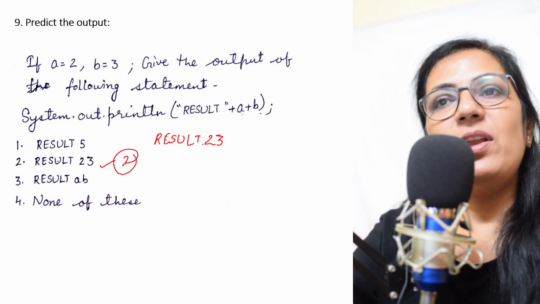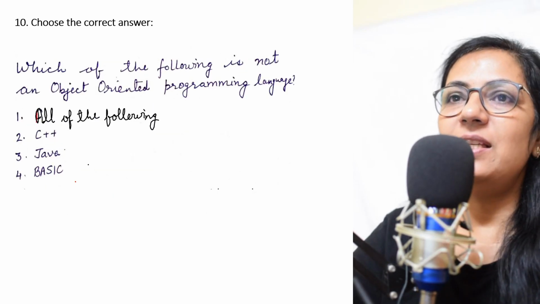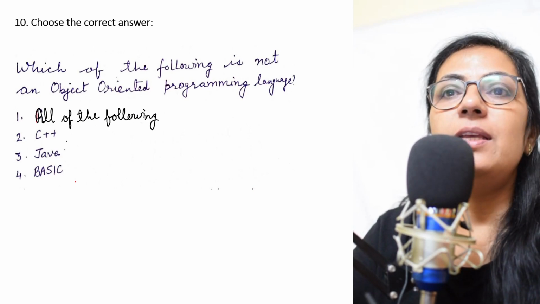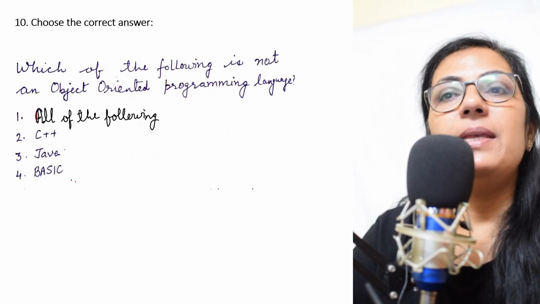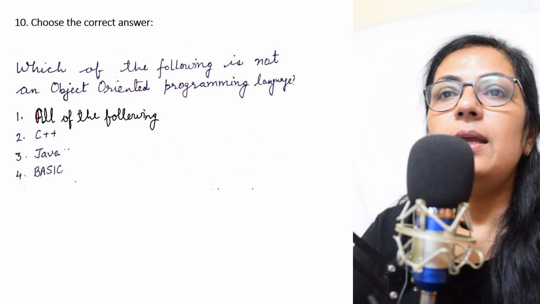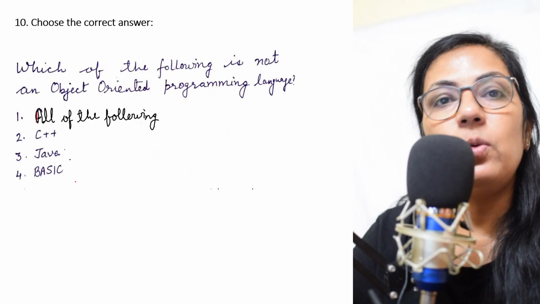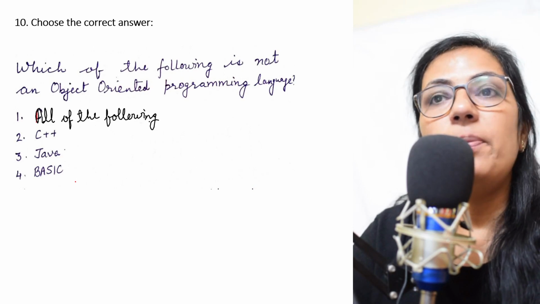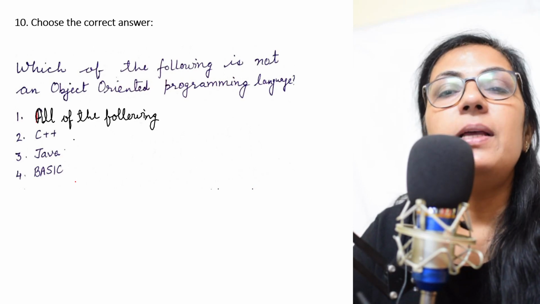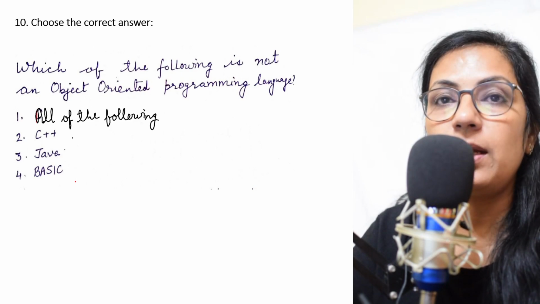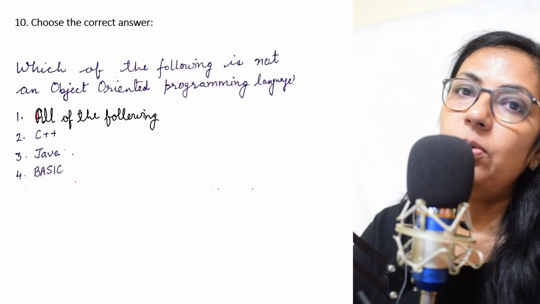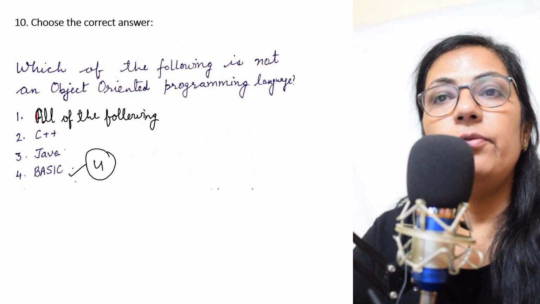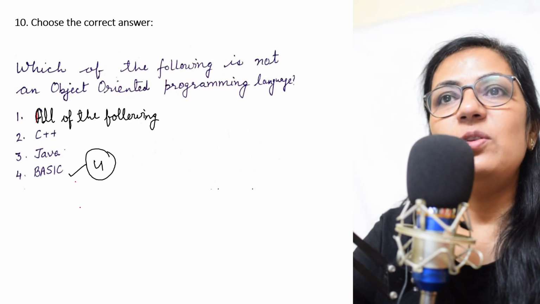Right, children? We move on to the next question. Which of the following is not an object-oriented programming language? First option, all of the following: C++, Java, Basic. Children, in this Java is also there and we know Java is an object-oriented programming language. So all of the following option cannot be correct. Then C++ is also an object-oriented programming language. Java, you know it is. And the correct option for this question is option 4. Right, children? Now we move on to the next question.